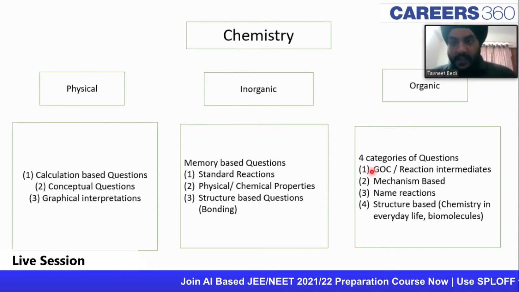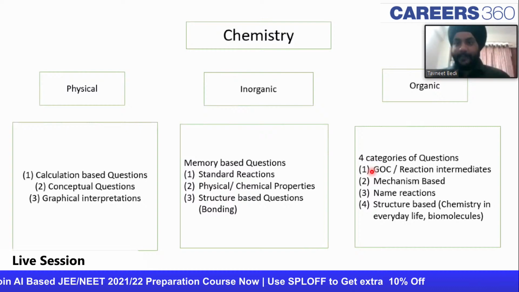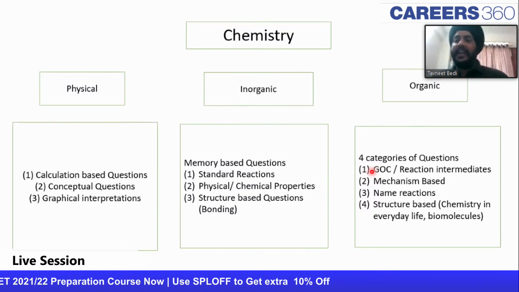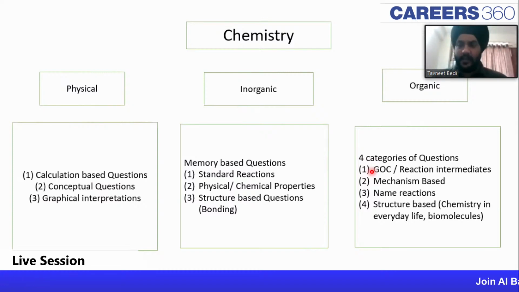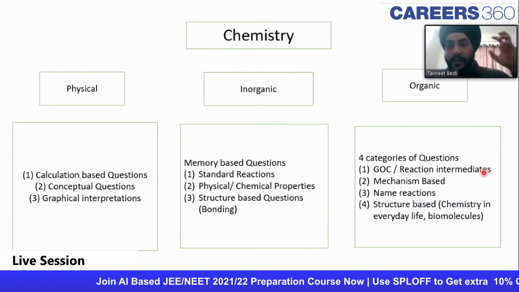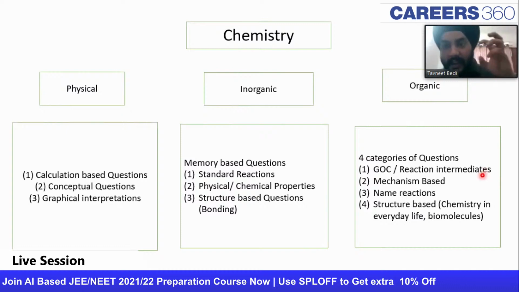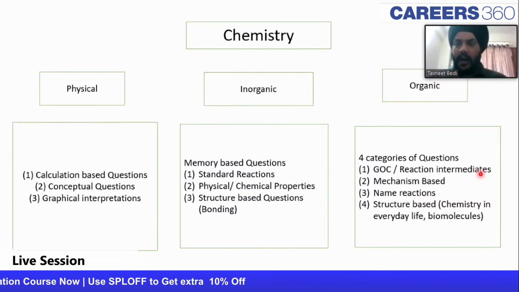In case you're weak with the first part, then you have to keep on memorizing stuff, that this happens, that happens. But if you're thorough with the electronic effects, and with the stability of the intermediates, what factors drive the stability, what factors tend to make the intermediates unstable, then you can directly figure out the mechanism on your own, guys. So this part is very, very important. You have to pay attention to GOC and the reaction intermediates. In case you are having trouble with this, my first advice is to start organic chemistry with this part. If you master this part, trust me, your problems in organic chemistry are going to diminish a whole lot.